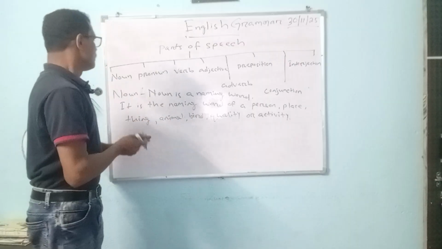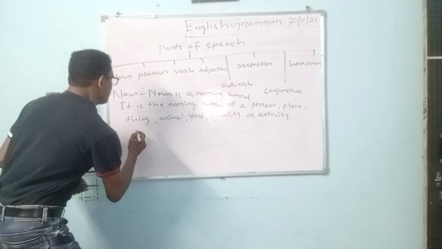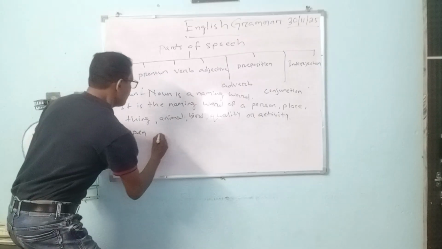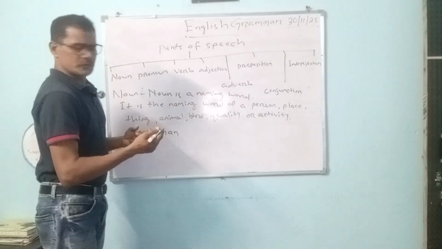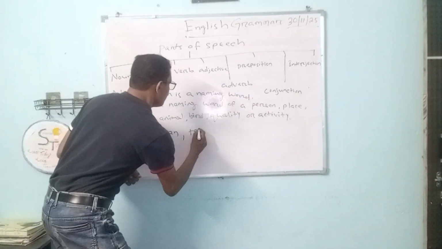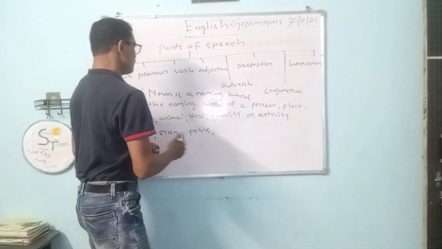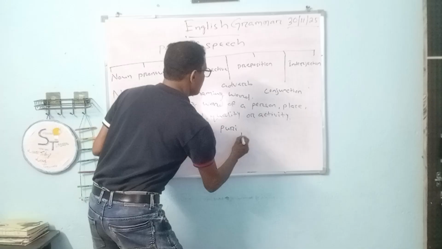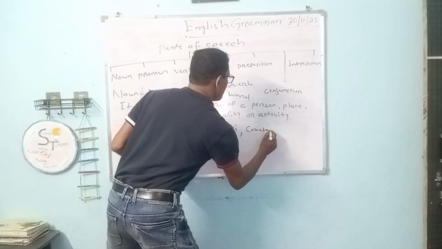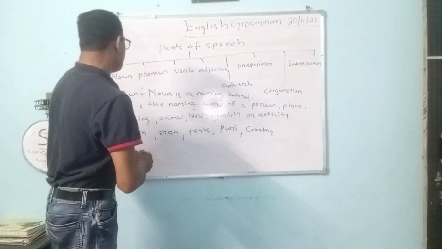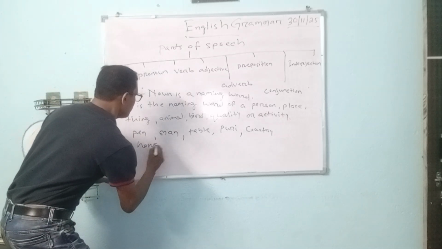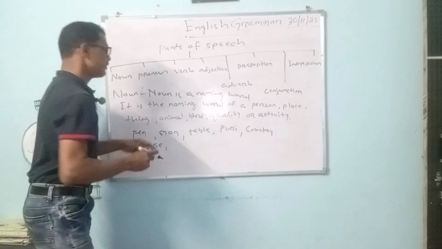Like, for example, pen is a thing, it's a noun. Man is a person, or Ram, Dam, any name is a naming word. Table is a thing, it's a noun. Then place, Puri is a noun. A nation, a country is a place. Then animal, horse, dog, any birds, they are nouns.